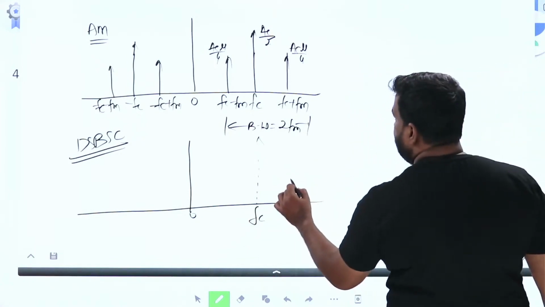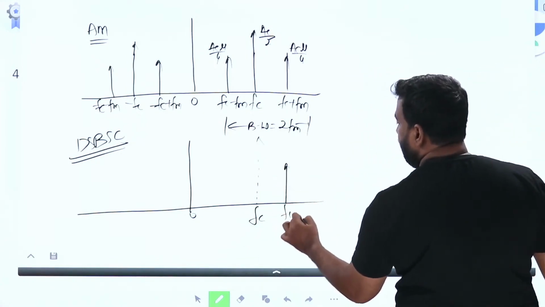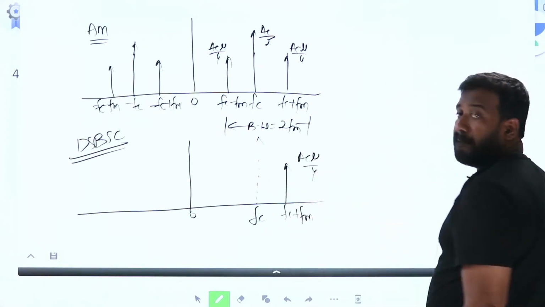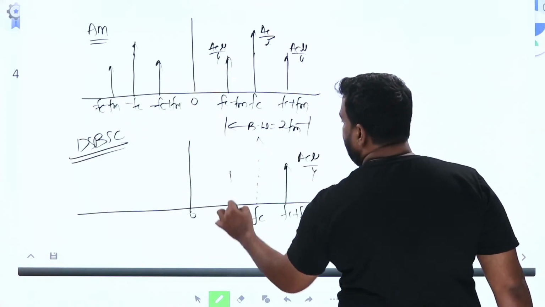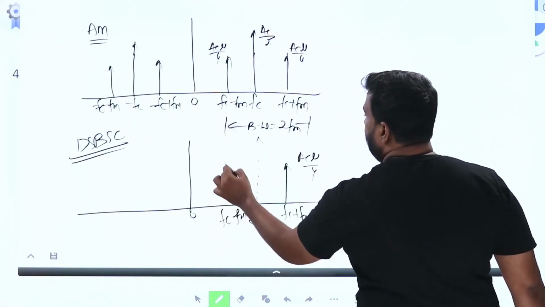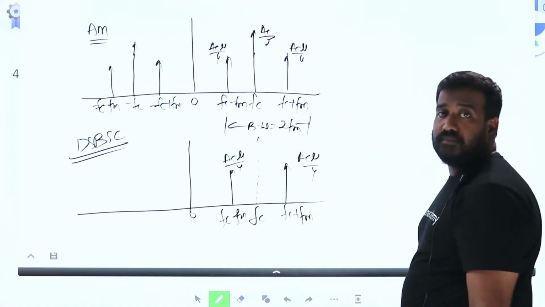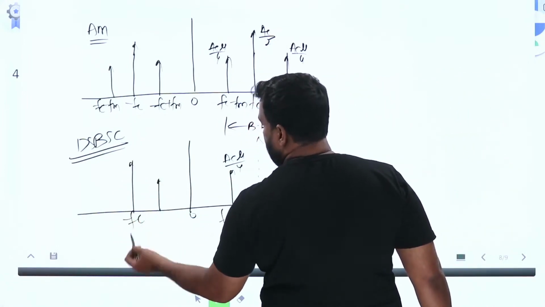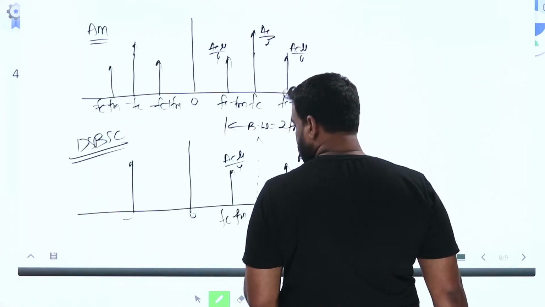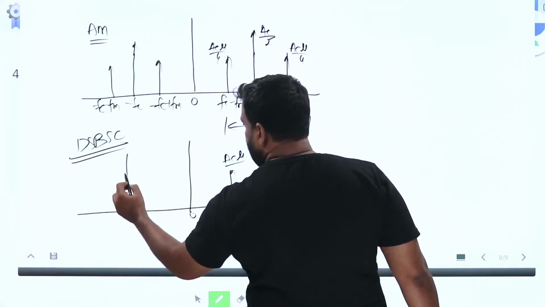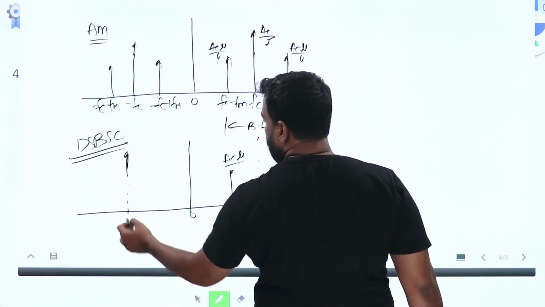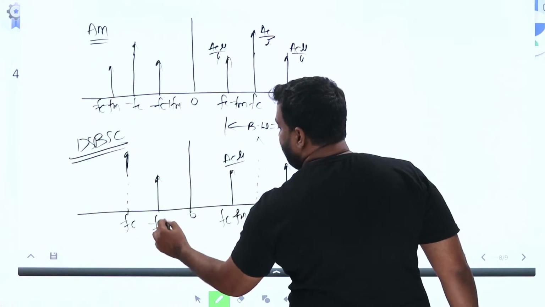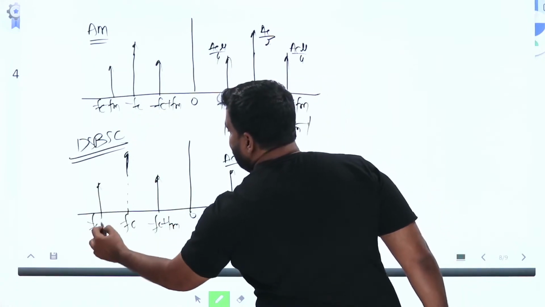Upper sideband at FC plus FM with the same amplitude, AC mu by 4. Lower sideband at FC minus FM with the same amplitude, AC mu by 4. Of course, the image signal at minus FC: carrier is absent. Sidebands at minus FC plus FM and minus FC minus FM.